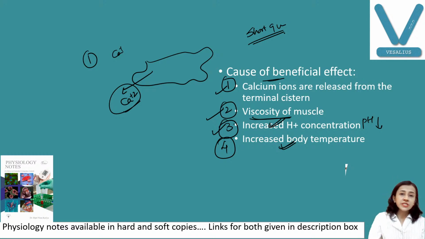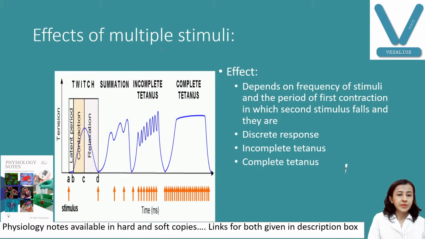So this is about two stimuli. Now if we are giving multiple stimuli, you can see this is a single stimulus, but if we are giving multiple stimuli, what happens?